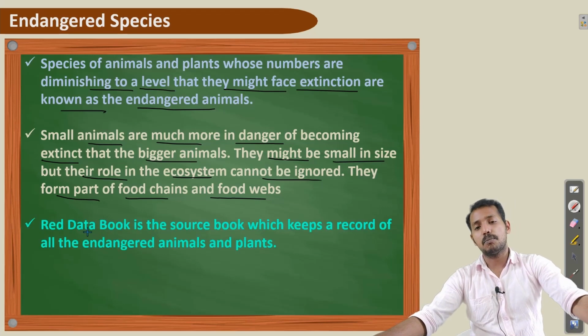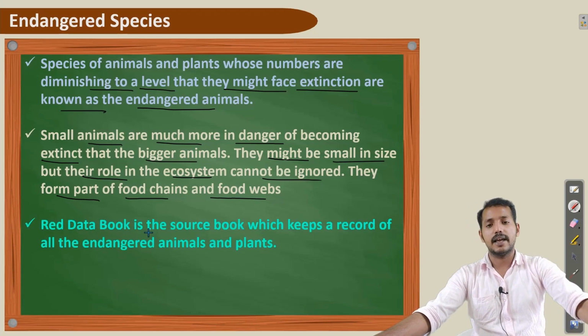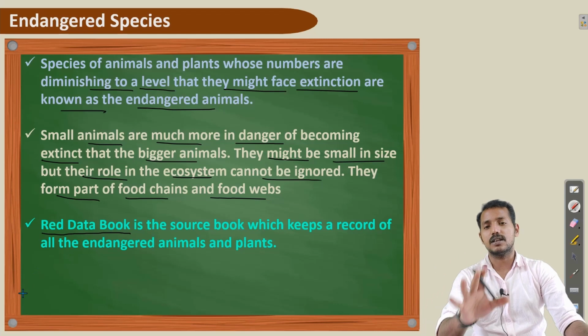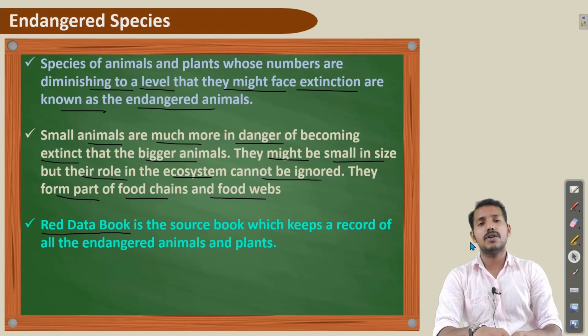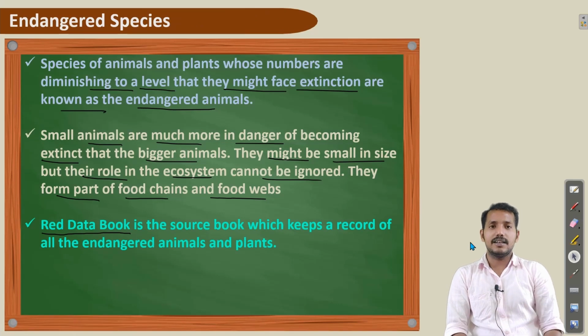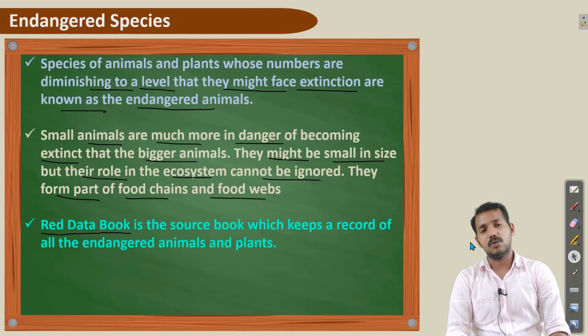And for getting proper information about endangered species, a record is kept that is called the Red Data Book. So this is all about what an endangered species is that you need to understand. Now, all this we have said is regarding protecting wildlife.